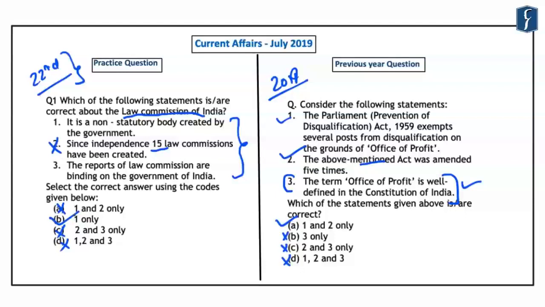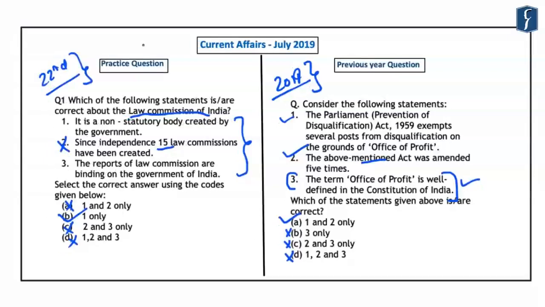So by simply knowing that the 22nd Law Commission is being formed now, you can easily eliminate statement 2. So this question related to the Law Commission, which was in current affairs in the month of July, has been framed on the basis of a question which was asked in the year 2019, which was also formulated by the UPSC based on the current affairs related to the term Office of Profit.